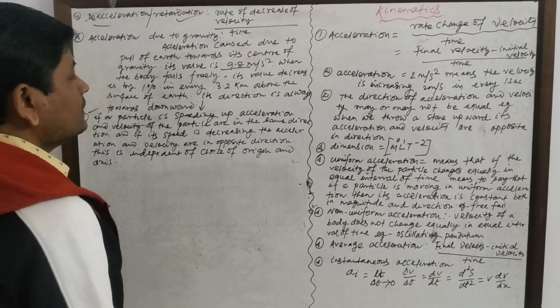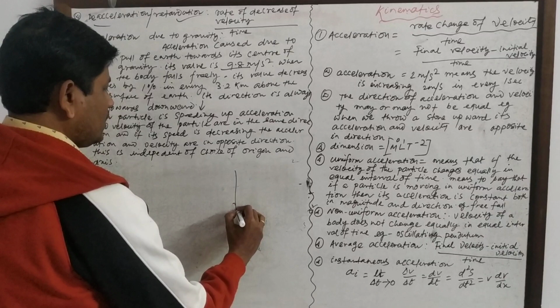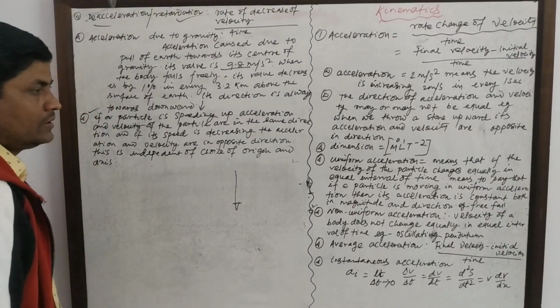This happens in the case of free fall of a body.